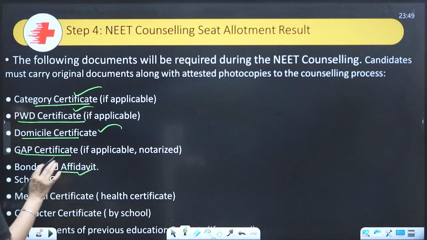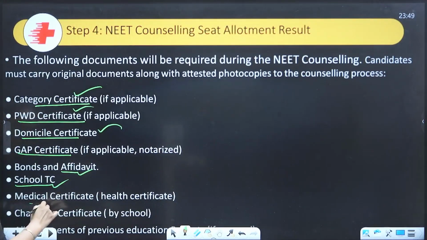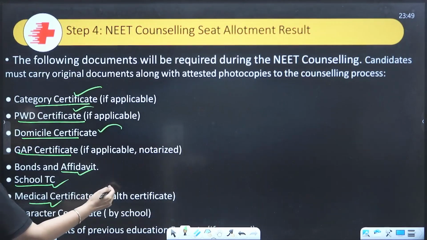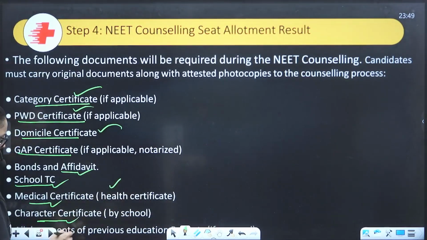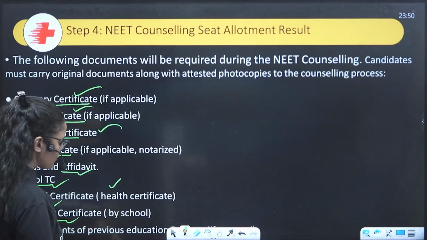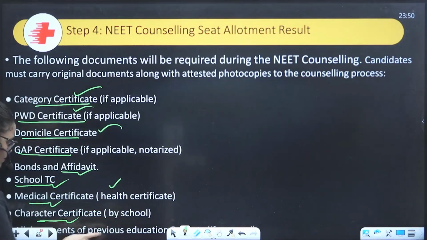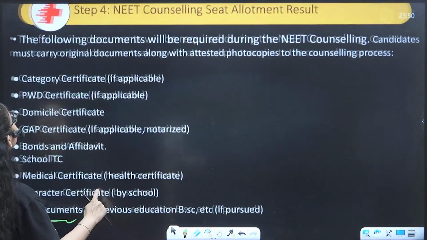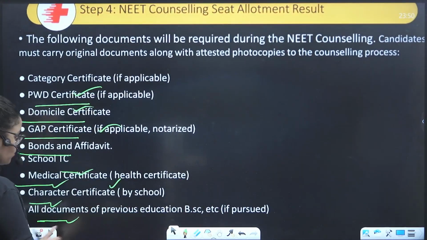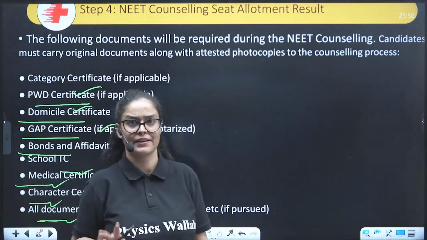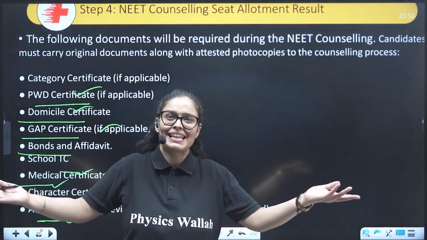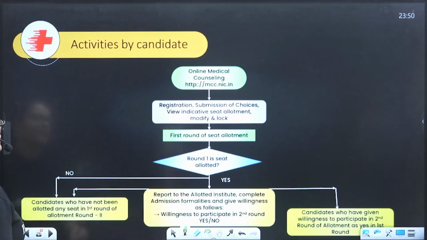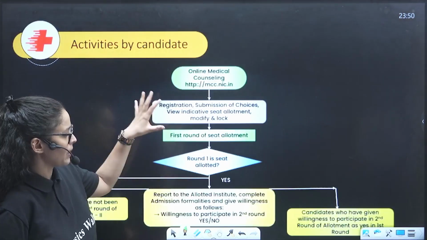Bond and affidavit, right? School transfer certificate, medical certificate if needed, health certificate, and character certificate, which is provided by the school. All the documents that are needed, you have to take. All documents of previous education, like BSc, if you have done it. If you have done your BSc, then you have to take it. That's all, as simple as that. This counseling looks complicated, but it's so simple. Now I'm just summarizing everything.